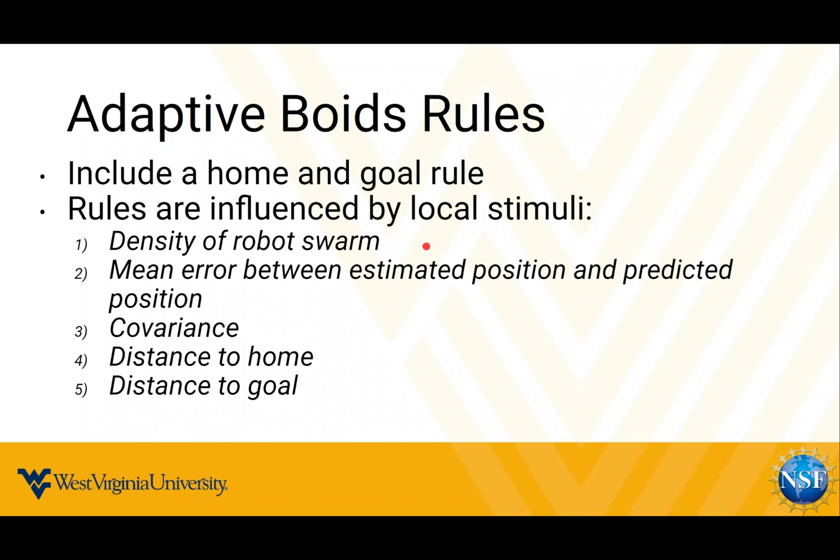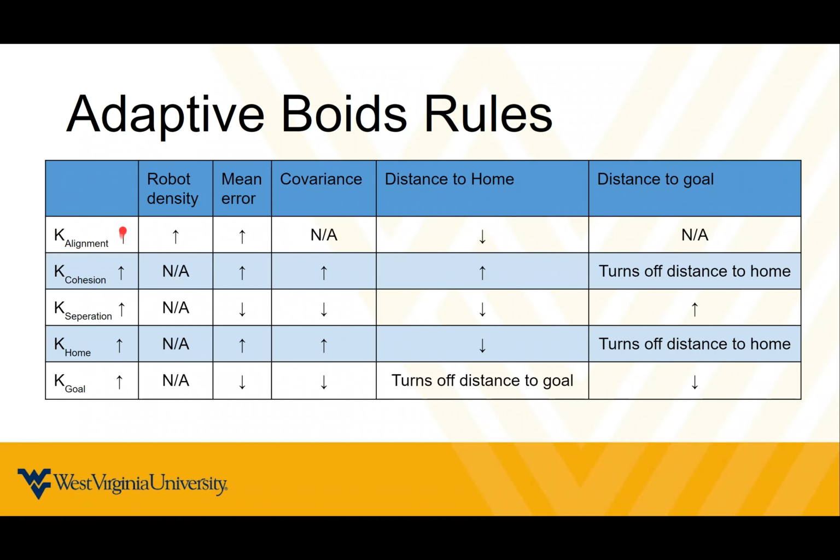And now every rule is influenced by the density of the robot swarm, the mean error between the estimated and predicted positions, the covariance, the distance to home, and the distance to the goal. So we wanted the alignment to increase as the robot density increased to aid with obstacle avoidance, along with as the mean error increased. That way, if the robots became lost, they could follow another robot home. And thus, as the distance to home decreased, we wanted the alignment to increase to also help with obstacle avoidance and help them get in and out of home as fast as possible.